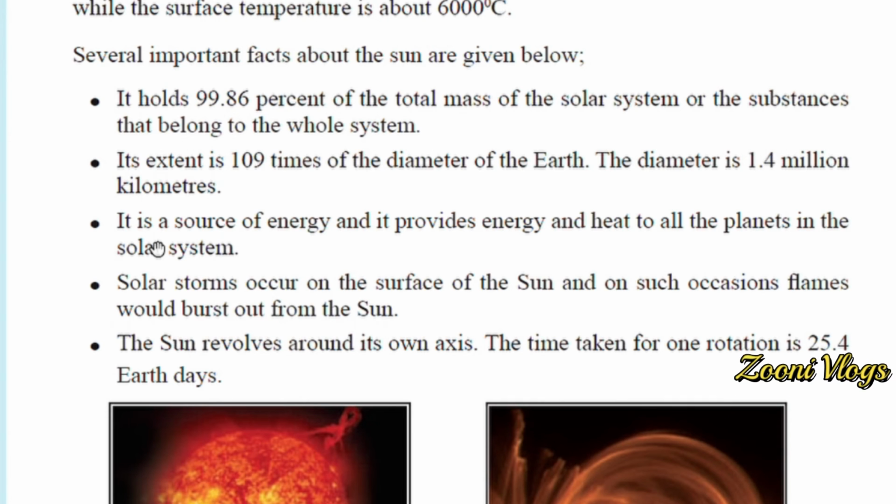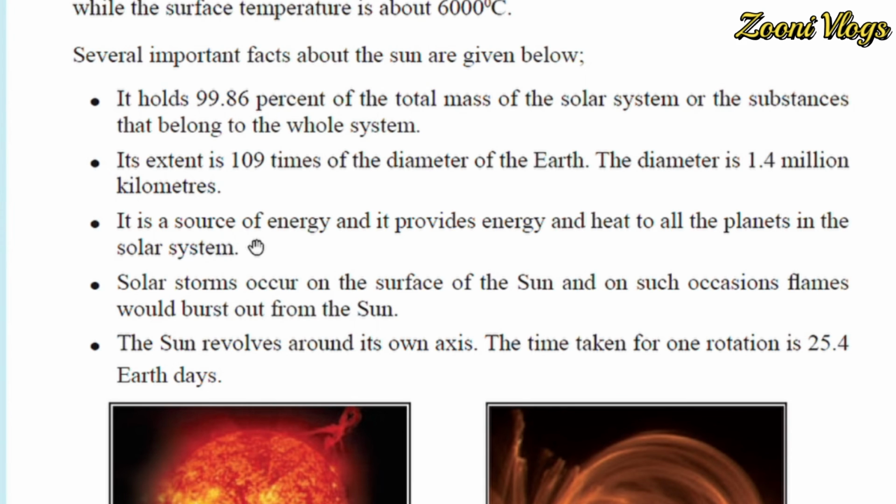It provides not only energy but heat to all planets in the solar system, not only for Earth, not only for us. Just like your principal provides energy to all the teachers and students in the school.